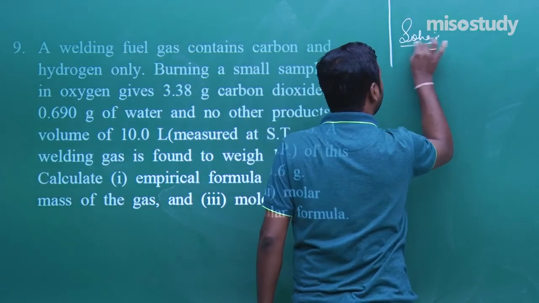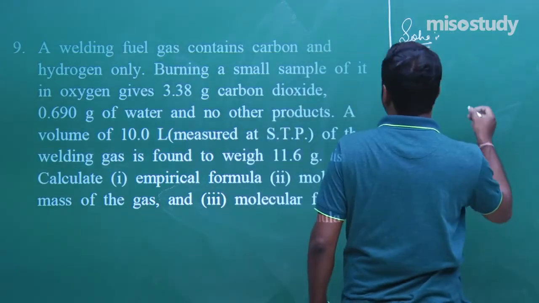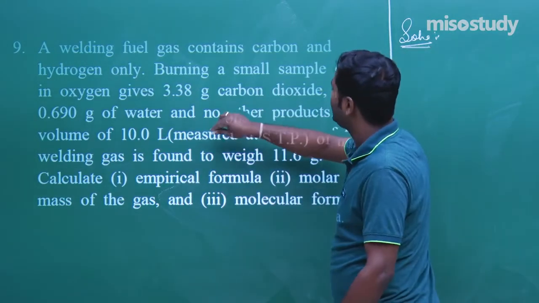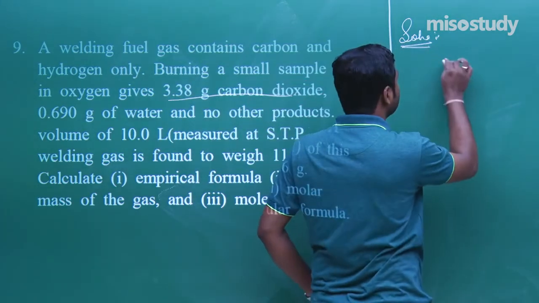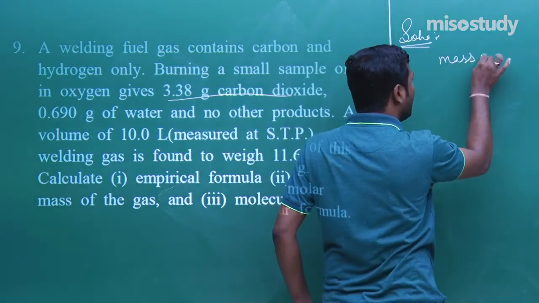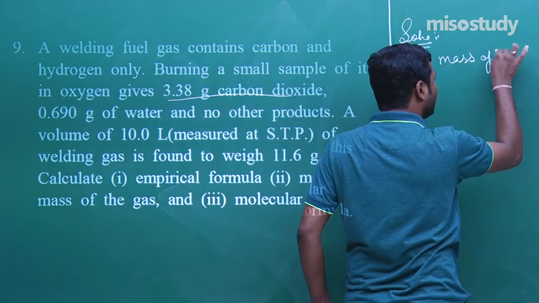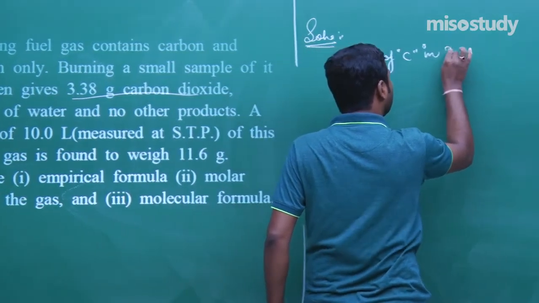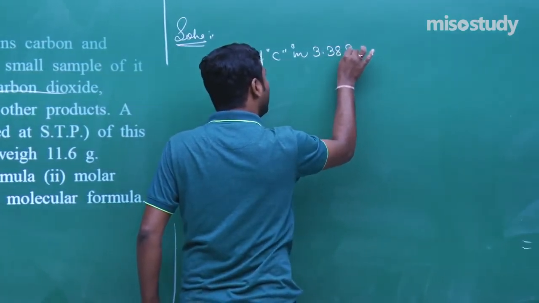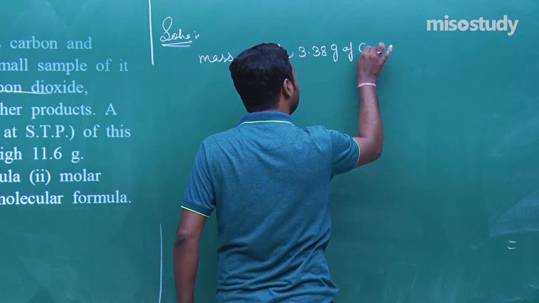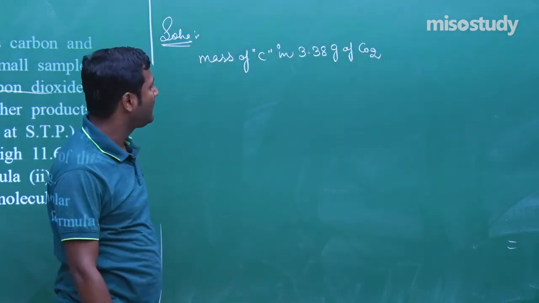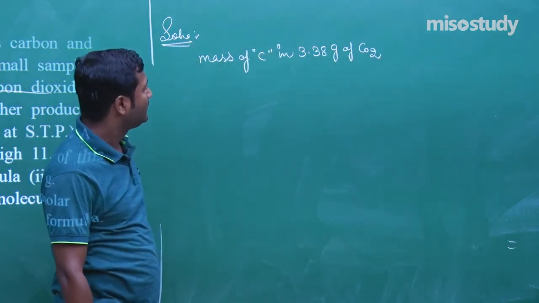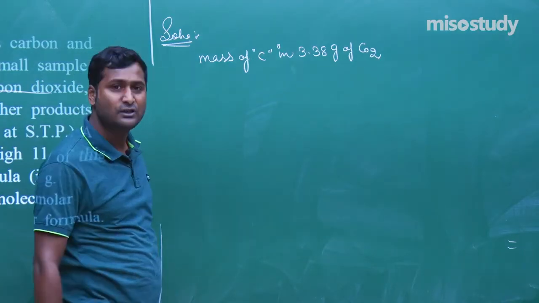The solution. Now read the question carefully. It contains 3.38 gram of carbon dioxide. The question is, how to find the mass of carbon in 3.38 gram of CO2?